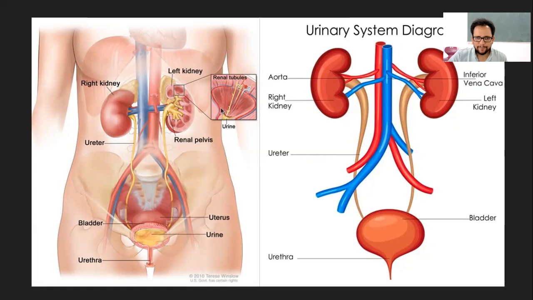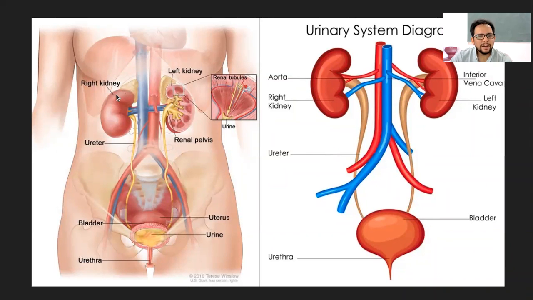In this diagram, this is the liver that you can see on the right side, and this is the right kidney. The liver occupies a certain space, so it is usually said that the right kidney is a little lower than the left kidney.